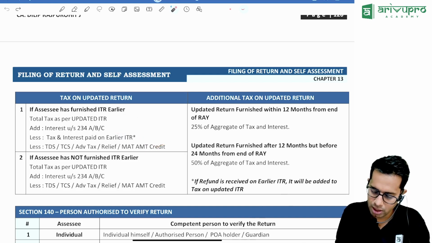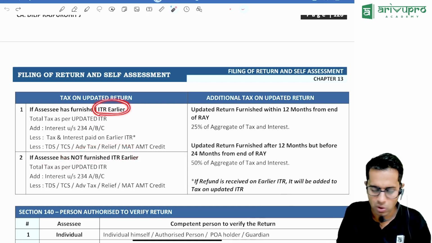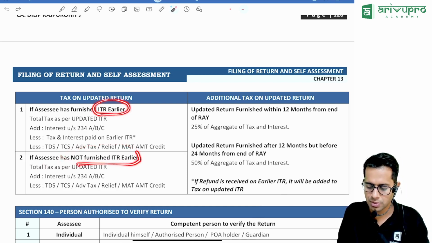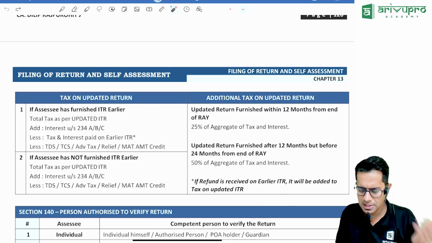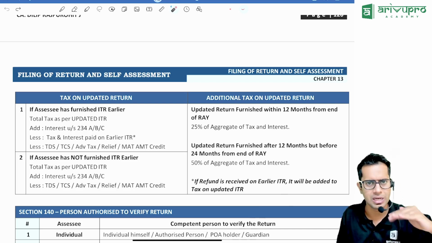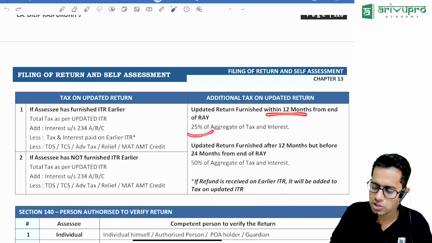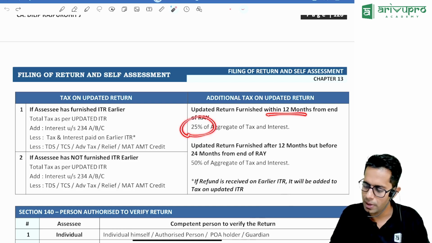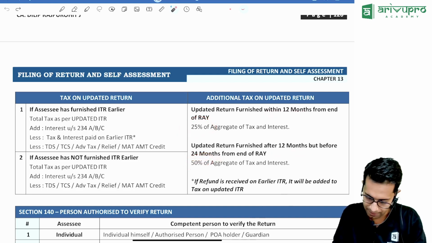If the assessee has not filed an earlier return, then whatever total tax is there in the updated return plus interest under 234ABC, and you subtract your TDS and TCS credit if you have any. If you file the updated return within 12 months, 25% is the penalty which you have to pay. If you file it after 12 months, 50% is the penalty.